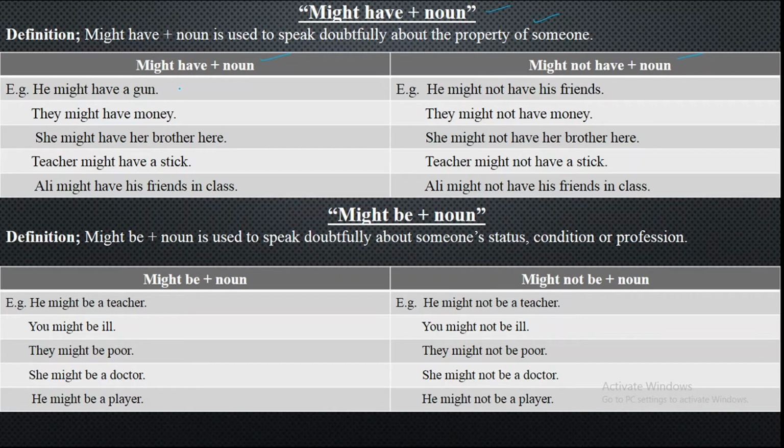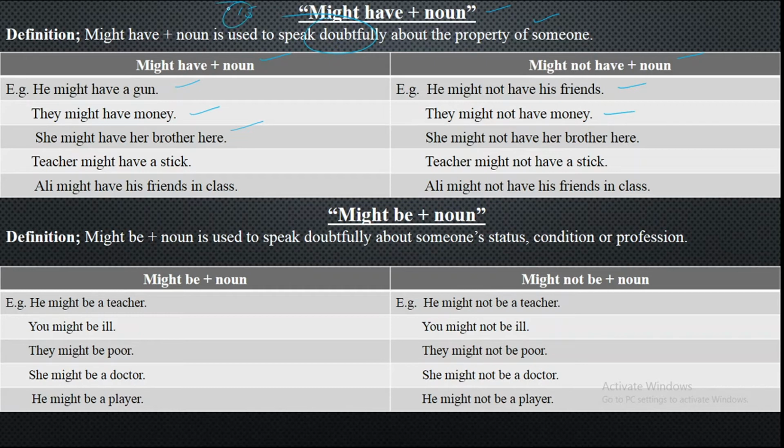He might have a gun because he has got an enmity with someone, and if you go there, he might have a gun with him, and he might not have his friends there. That is the negative of the same. They might have money, they might not have money, and she might have her brother here. Maybe because usually she sits with her brother this time. You say she might have her brother here, but you have got the doubt. Again, this doubt will be of 15%.